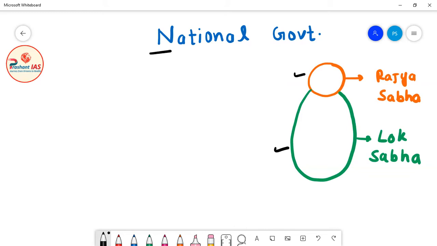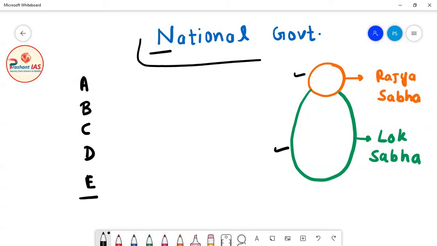Let's suppose that there are 5 political parties in the country: political party A, party B, party C, party D and party E. All these political parties have some seats in Lok Sabha, some seats in parliament. Now, what is national government?